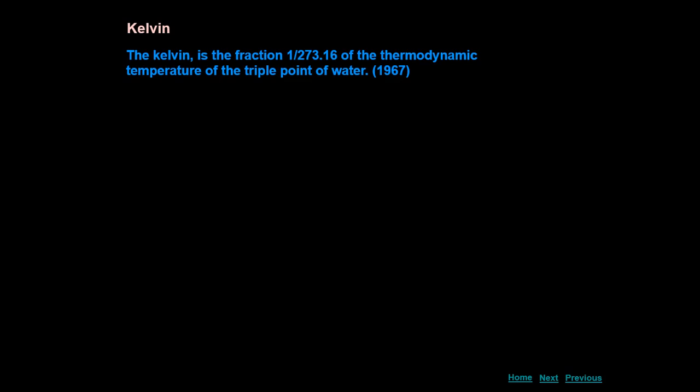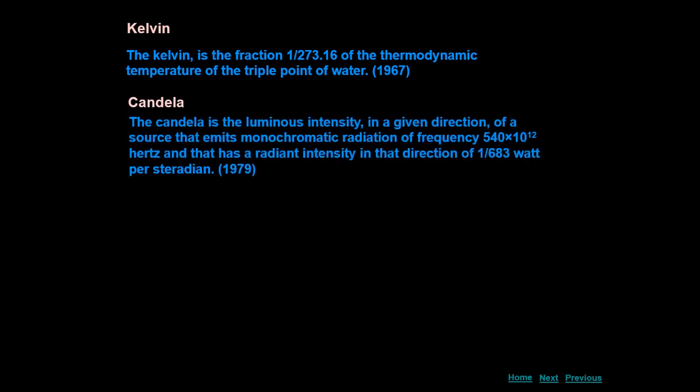Next is Kelvin. The Kelvin is the fraction 1 over 273.16 of the thermodynamic temperature of the triple point of water. Candela.